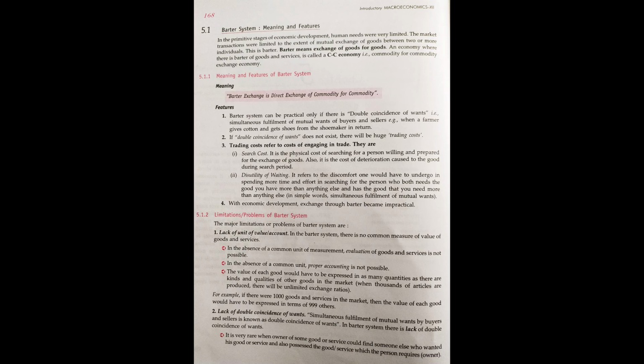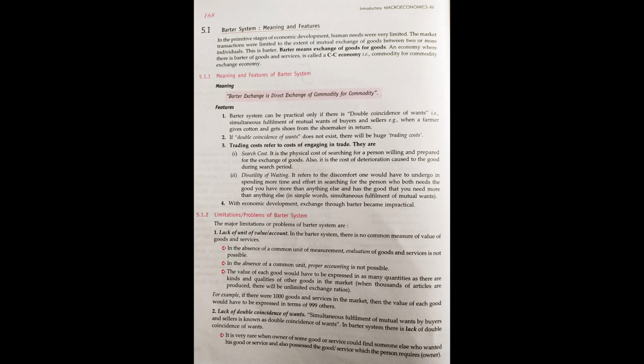It was very difficult at that time for people to go and search for that particular person who has the required thing which we want. Otherwise, selling and buying or trading would not be possible, and people would not be able to survive for their livelihoods. That's why it was a drawback or limitation. What was that?